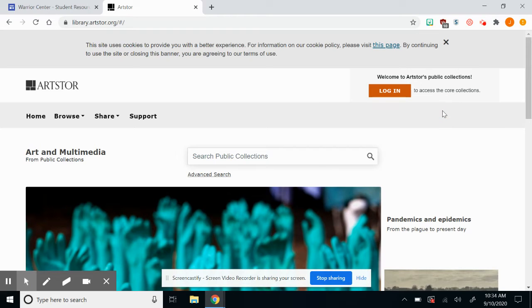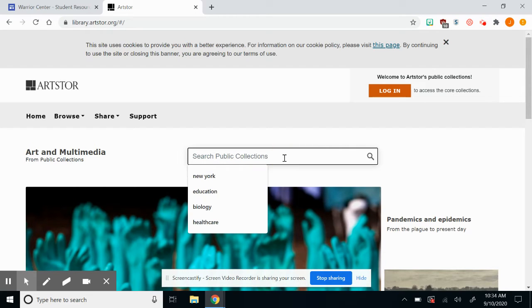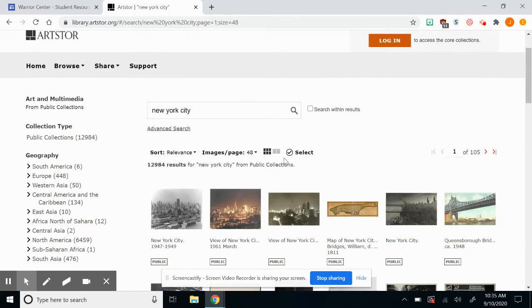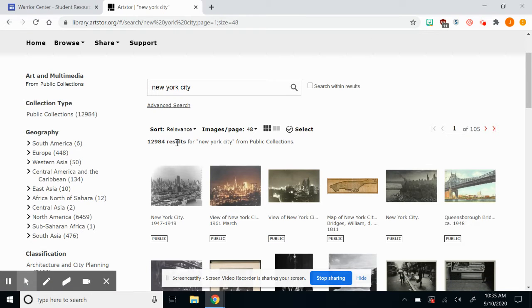Now you're going to see an option to log in. We do not have access to ARTSTOR's premium content. However, we do have access to their public collections, and that's what we're going to search first here today. So let's say that we're doing a project on New York City. We're going to type in New York City, hit enter, and we're going to see that we have nearly 13,000 search results for New York City.